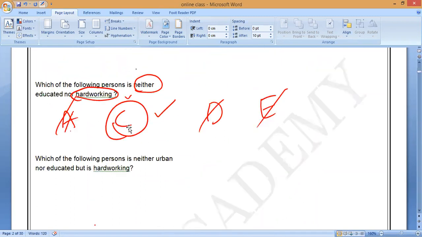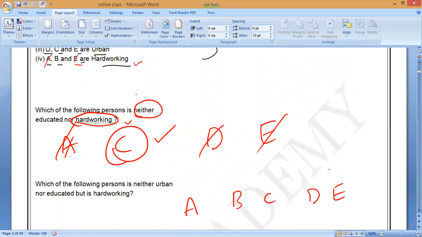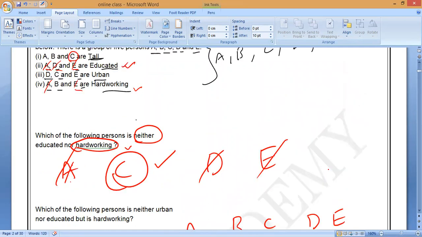First of all, write A to E. All of you write A to E. A, B, don't get confused. A to E, check it. He must be hardworking. A, B, C, D. Now you check it. Wait. He must be hardworking. So who is not hardworking?